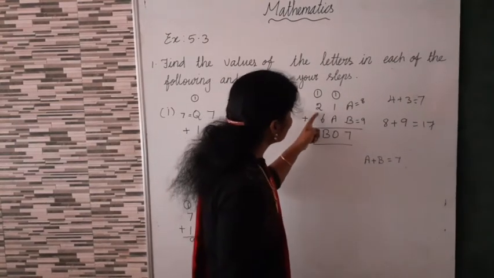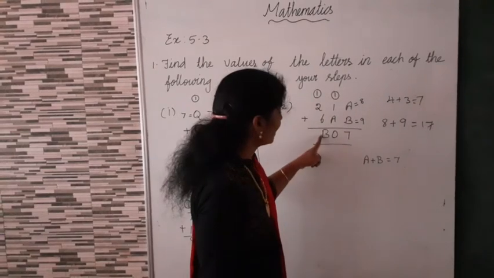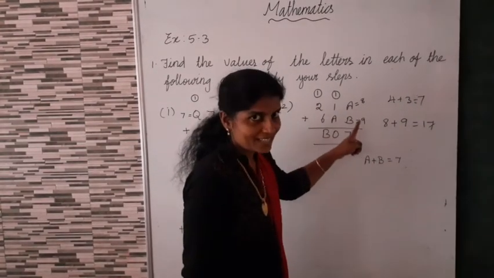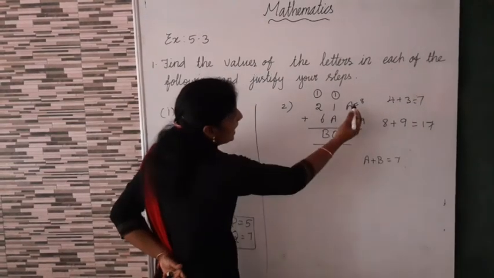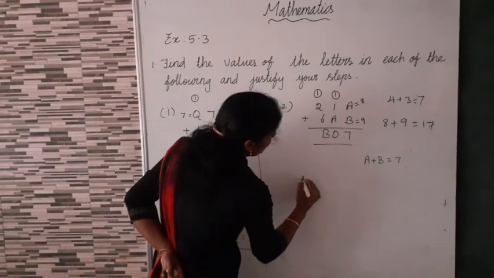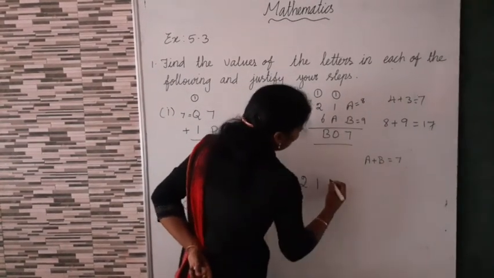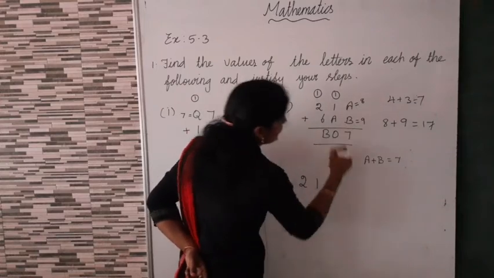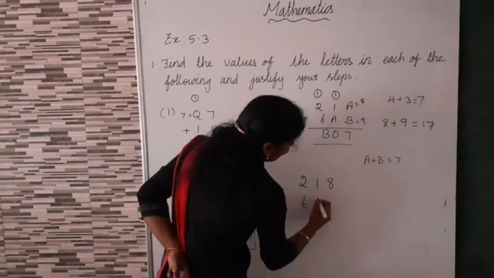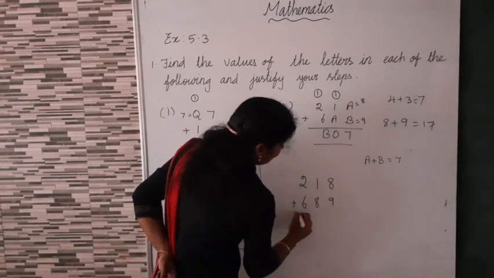Okay. 8 plus 1, 9. B value is 9. Maybe this is possible, isn't it? Yes. Now we can write value of A is equal to 8. So what is the value of A? Value of A is equal to 8. Then what is the value of A? 8. Then B, 9. Now we can add.